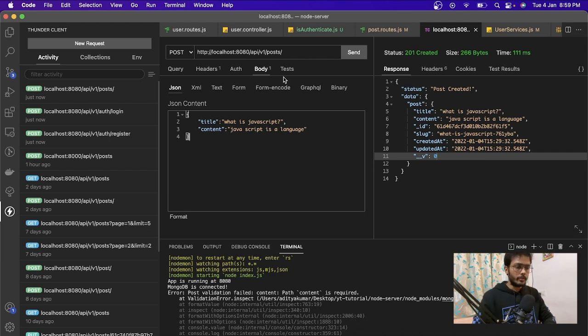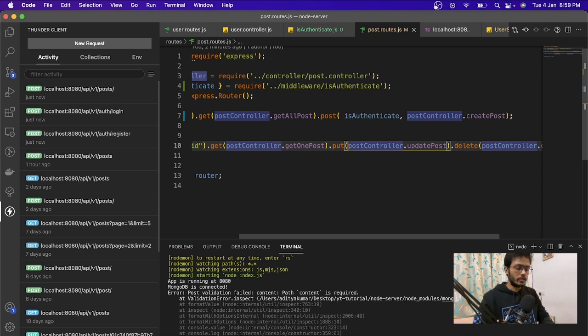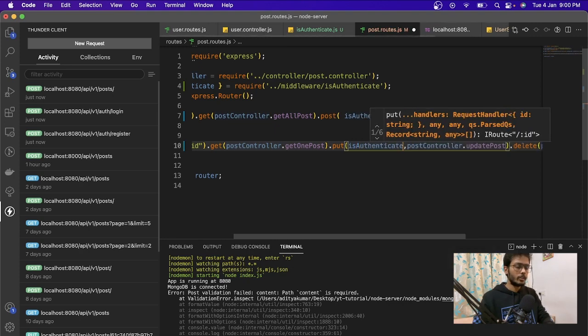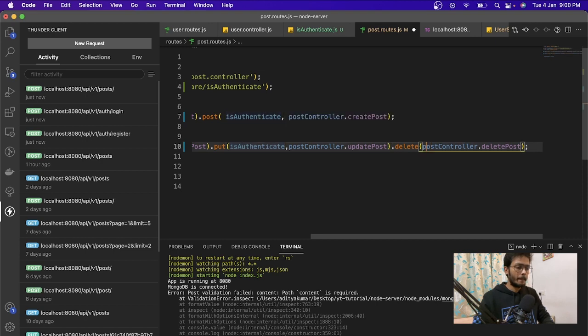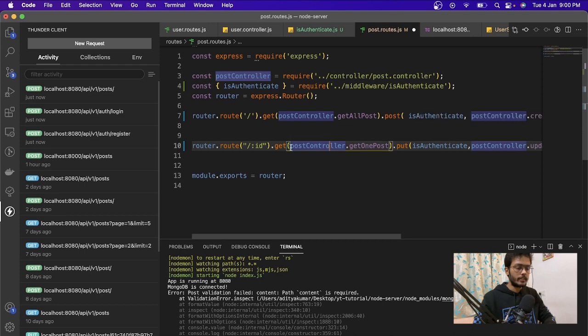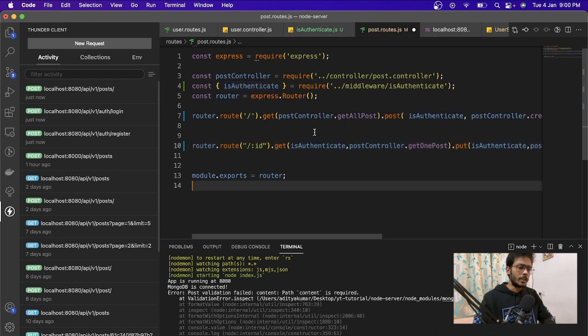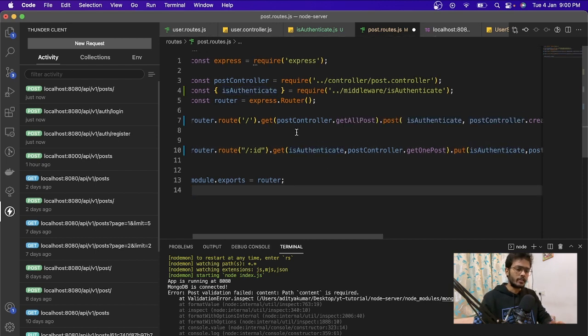Now we have created this post, and we can add isAuthenticate to our get request as well. In that case, whenever we call this API, get all posts, we're going to need to provide a token as well. And similarly, we will do this for put and delete. I think we can use it for getting the single post as well. But for get all posts, I just wanted to keep it like this.